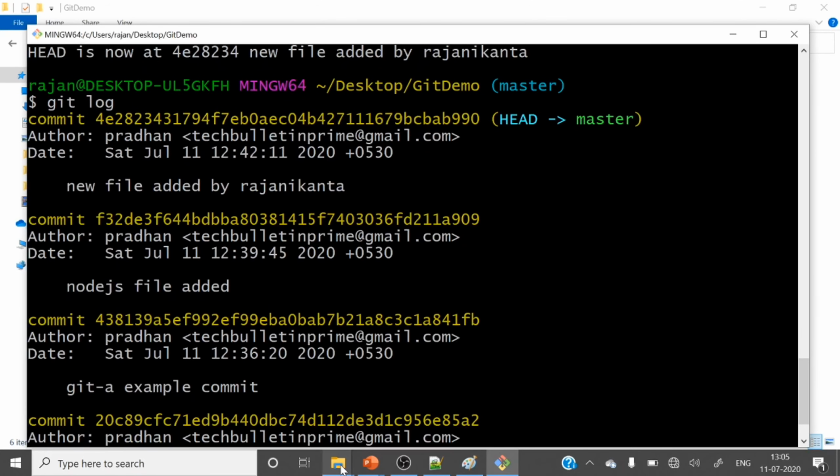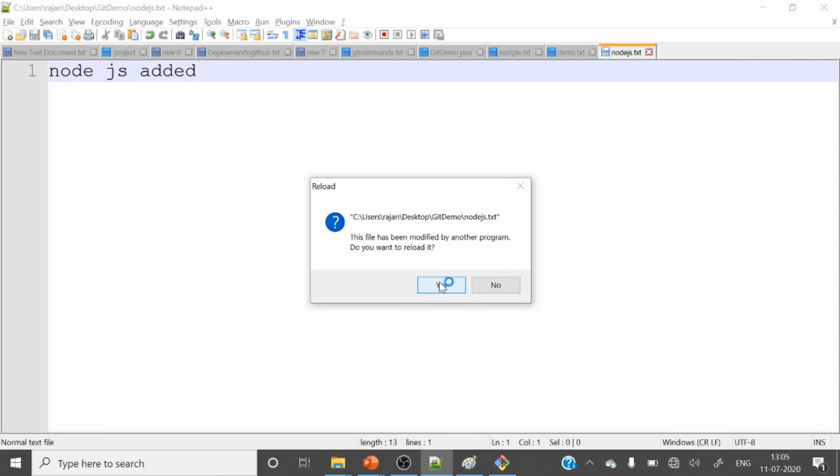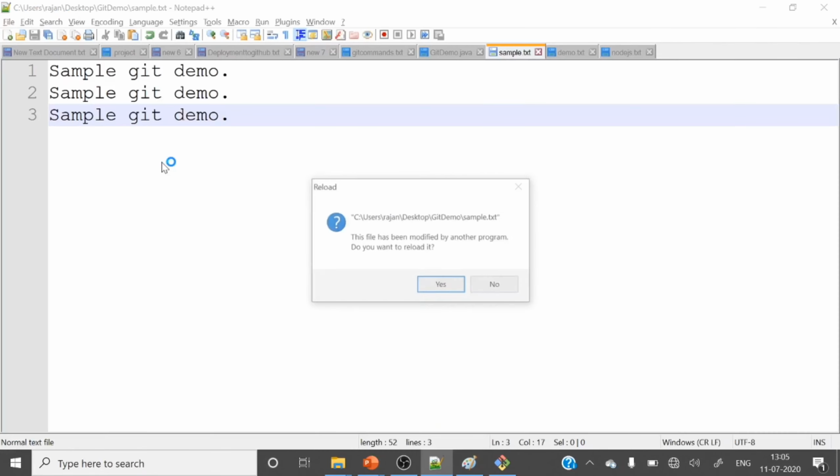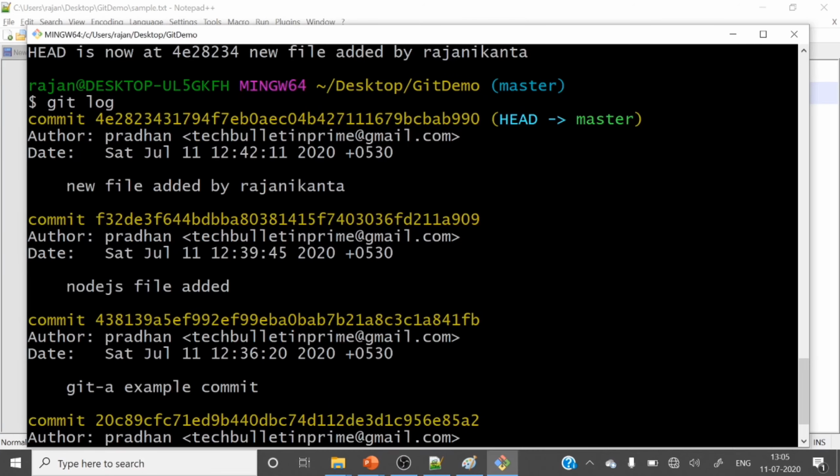So let's check those files as well. In Node.js, just see it's empty, right? Those changes are removed. And sample, it's loading. The file has been modified, it will load, right? Let's load. That line got removed, right? So this is a dangerous command.